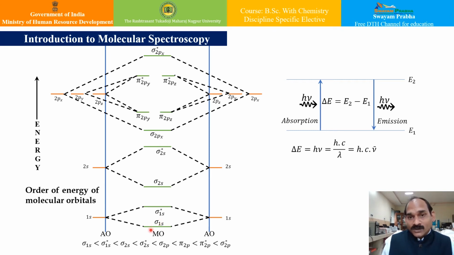Now, if one of the bonding electrons absorbs a photon that has just sufficient energy to cross the barrier, it will be promoted into the destabilized anti-bonding orbital. Getting the point? From this level to this level. So what will happen? It will cause the bond between the atoms to break, because it has shifted from bonding to anti-bonding.